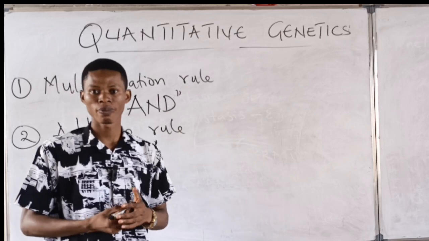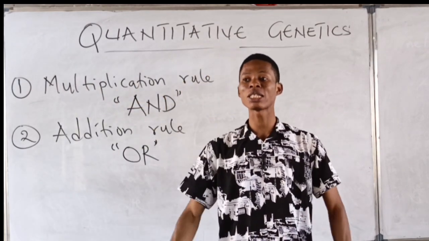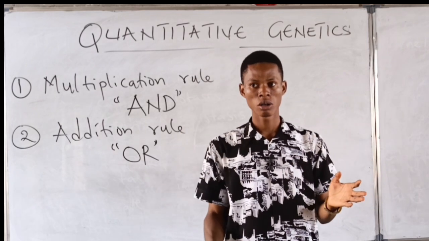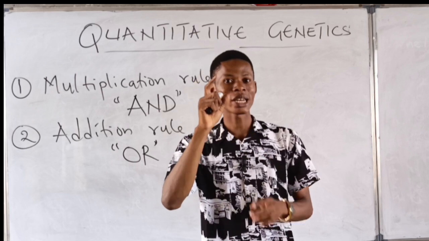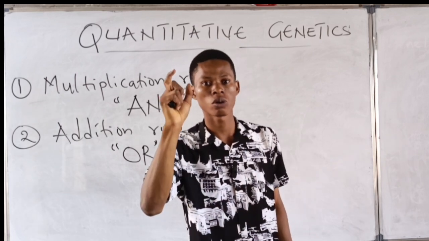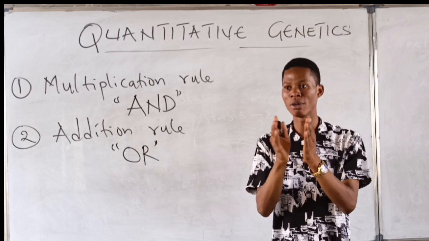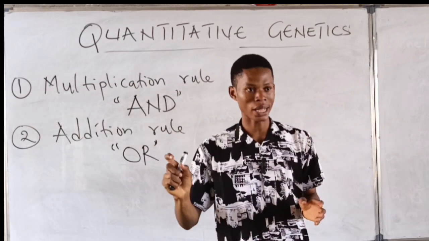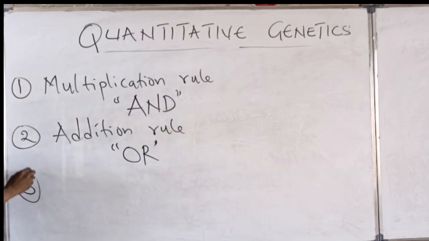For example, what is the probability that my first child will be a male or will be a female? Or, so anytime you see "or" in an equation, you add, right? You add the two probabilities. If you see "and", you do what? You multiply. We are going to use all these principles in calculation.